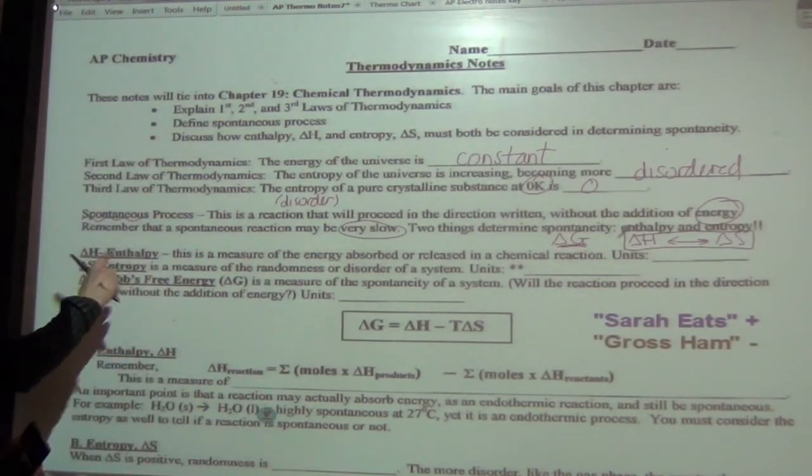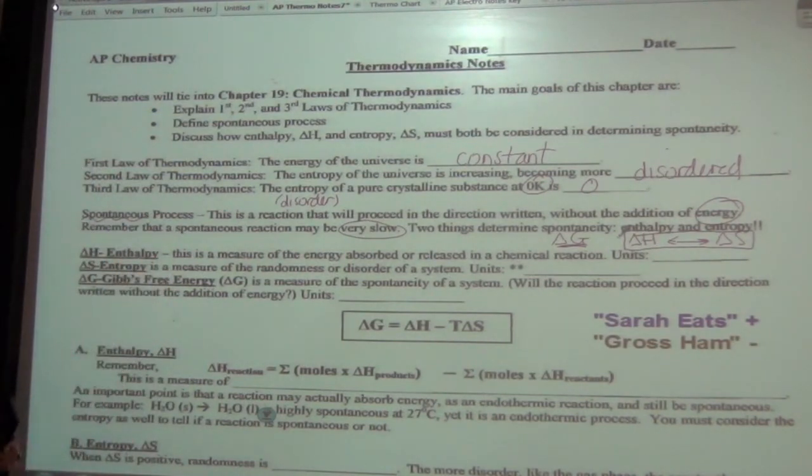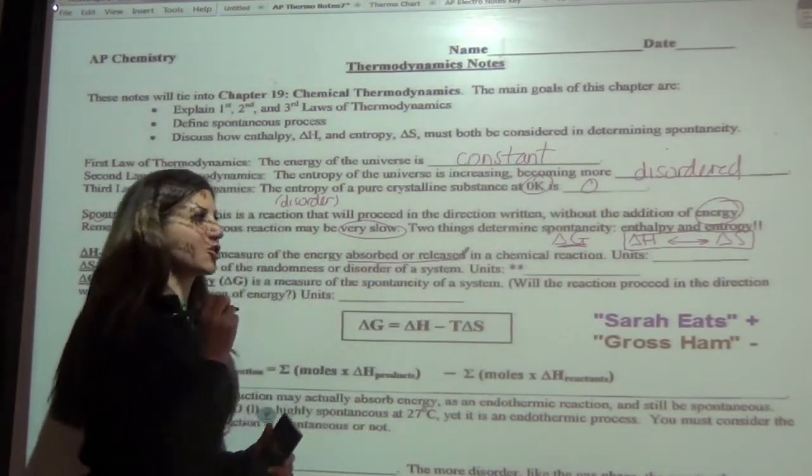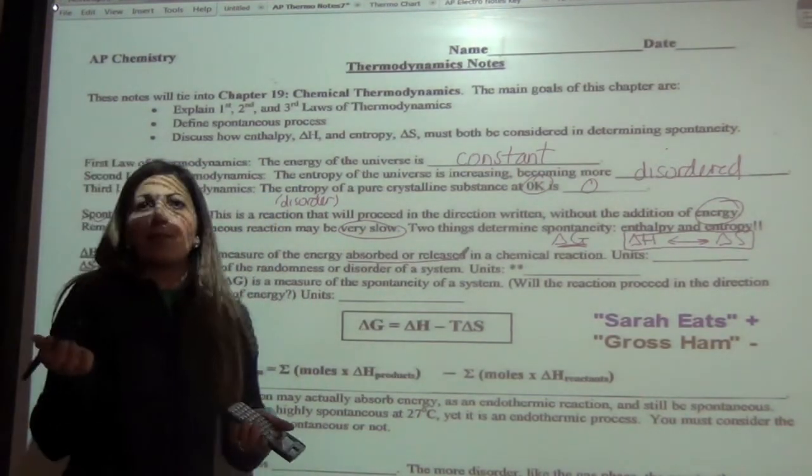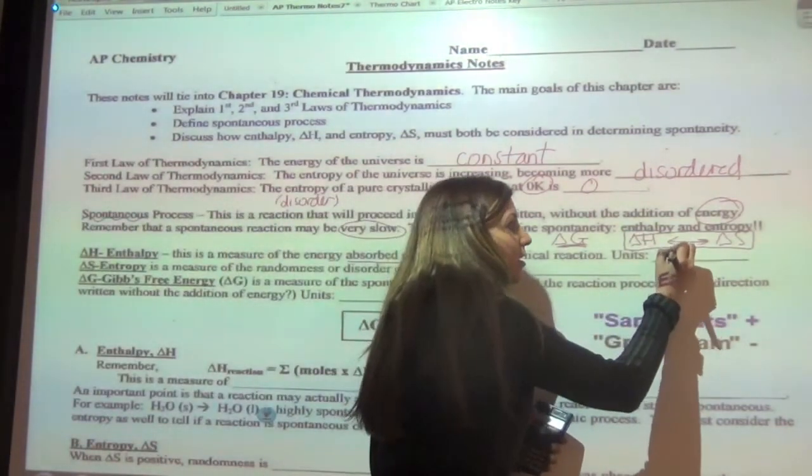So let's first review enthalpy. It's a measure of the energy absorbed or released in a chemical reaction. And what are our units? Well, we remember this. Our units were kilojoules per mole.